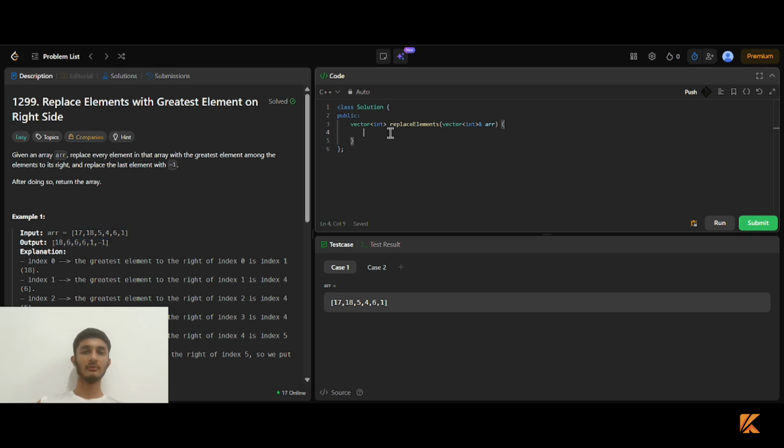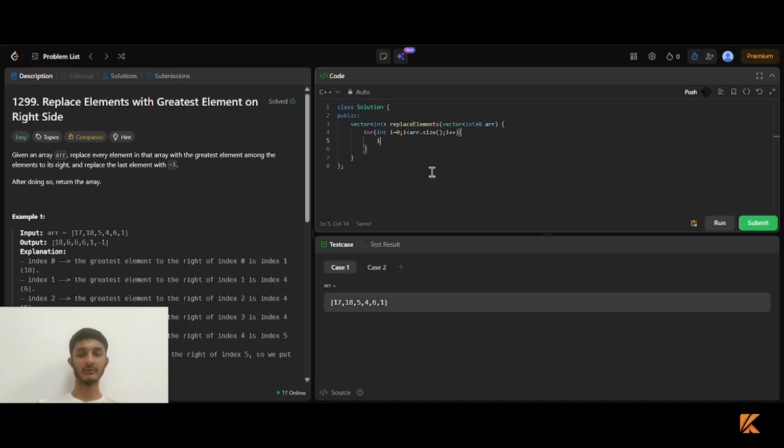So to solve this question, first we have to use the for loop, which iterates from 0 to array dot size and i plus plus. And then we have to store the maximum value from the right.